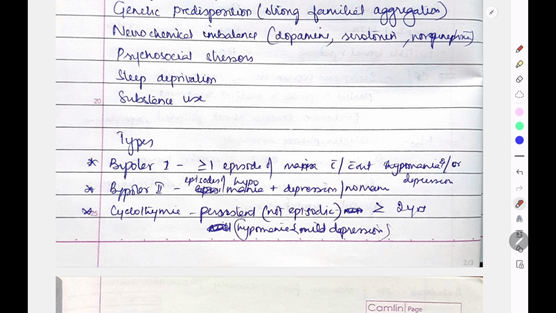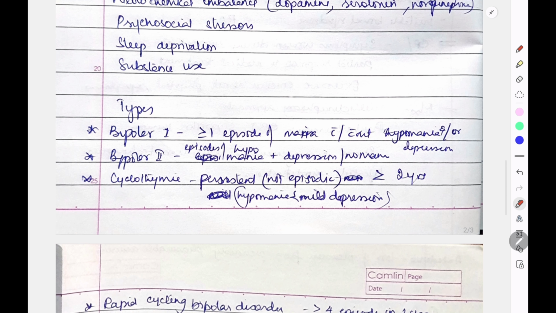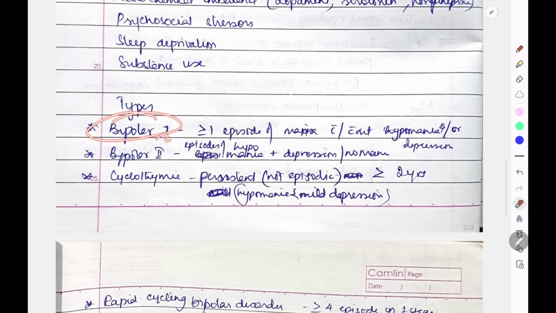We have cyclothymia. Cyclothymia is a type of persistent depression. Okay, where we'll see hypomania and mild depression. Okay, so low moods and high moods. Okay, for almost 2 years. This is cyclothymia. We have seen this in video of depression. So this is the types of bipolar disease, that is bipolar 1 and bipolar 2. Again, keep in mind, bipolar 1 will have mania and bipolar 2 will never have mania. It will have hypomania and depression.